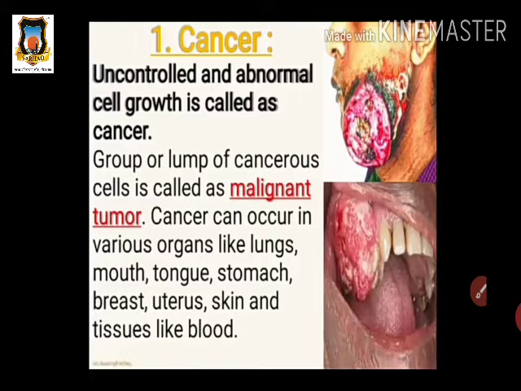This cell growth is uncontrolled, means it is rapid and takes place very fast, and it is abnormal, not useful for the human body. Such uncontrolled and abnormal cell growth is called cancer. A group or lump of cancerous cells is called a malignant tumor.